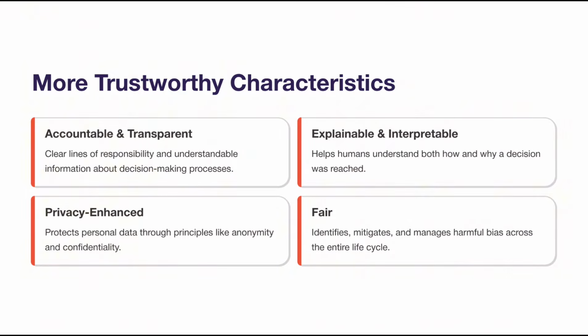Fifth, explainable and interpretable systems help humans understand both how and why a decision was reached. Sixth, they must be privacy enhanced, protecting personal data through principles like anonymity and confidentiality. And finally, they must be fair, ensuring harmful bias is identified, mitigated, and managed across the entire life cycle.